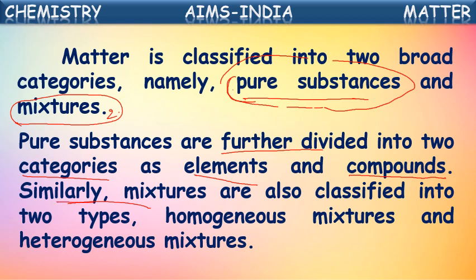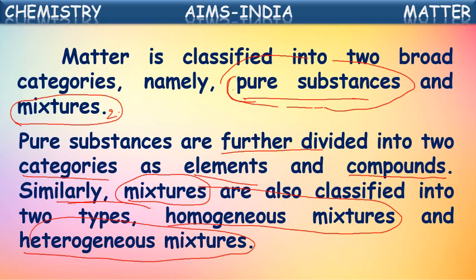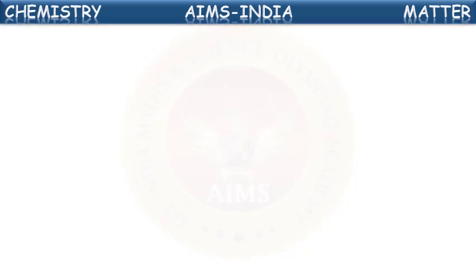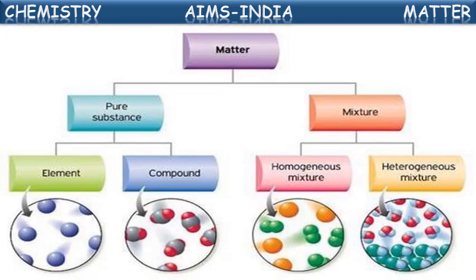Similarly, mixtures are also classified into two types: the first is called homogeneous mixtures and the second is called heterogeneous mixtures. So there are two types of classification, pure substances and mixtures. Pure substances are divided into elements and compounds, and mixtures into homogeneous and heterogeneous mixtures. Let us see the pure substances in detail. This is the flowchart we discussed at the starting.